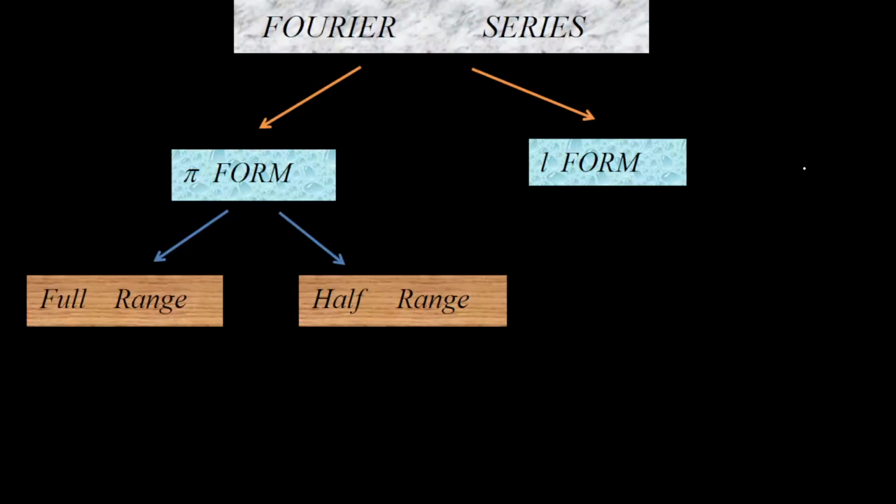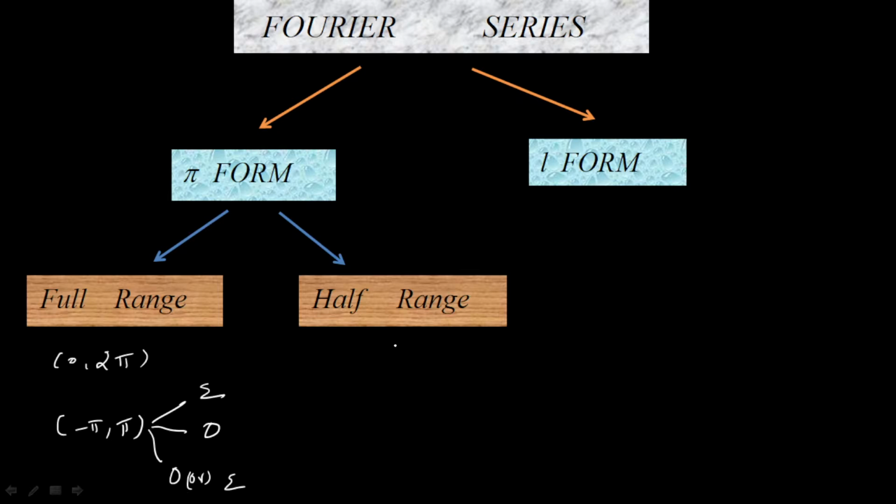Now let me move on again to the categories of Fourier series. In pi form, as I told you already, we have two cases, full range or half range, in 0 to 2 pi and minus pi to pi. If it is 0 to 2 pi, we have a unique form, so for that we have separate formulas for calculating the values. Whereas in minus pi to pi we have three categories: if it is even, if it is odd, or if it is neither even nor odd. So in such cases we have three different cases, and for that we have to deal with the concept of odd and even functions.